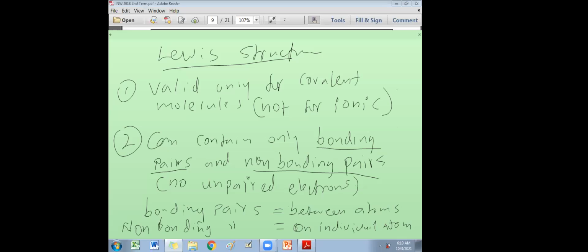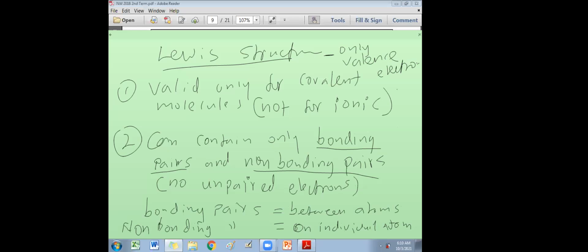However, Lewis theory is not a perfect theory. There are some drawbacks of Lewis theory. One important point is that a Lewis structure should contain only the valence electrons, no need for the inner electrons. Only valence electrons are represented. Inner shells are useless.